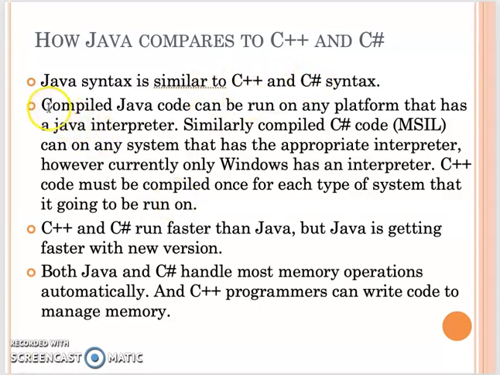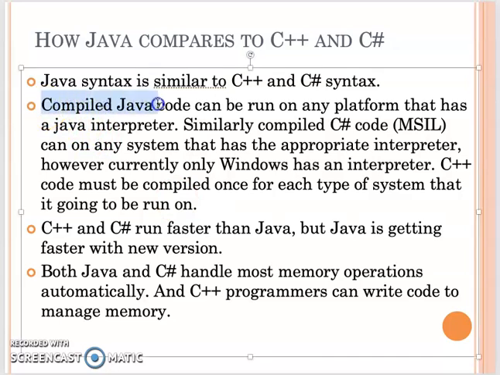But the most important advantage of Java is that once you write a Java source file and compile it, it becomes Java bytecode. It can be run on any platform. So what is the platform? The platform basically means your operating system. Once you have your Java bytecode file compiled, it can run on different platforms.